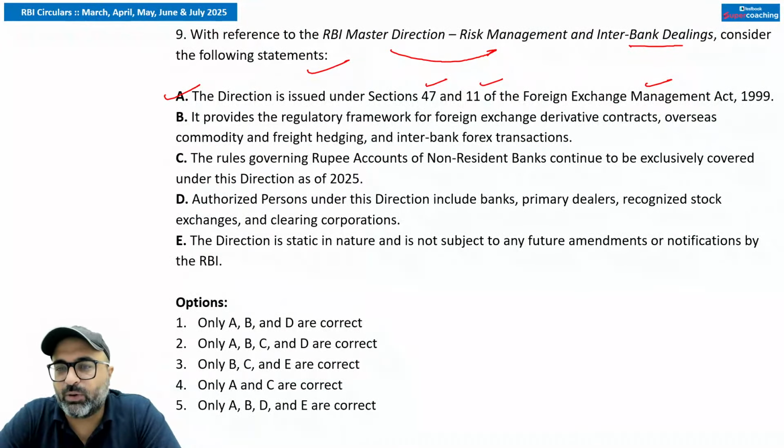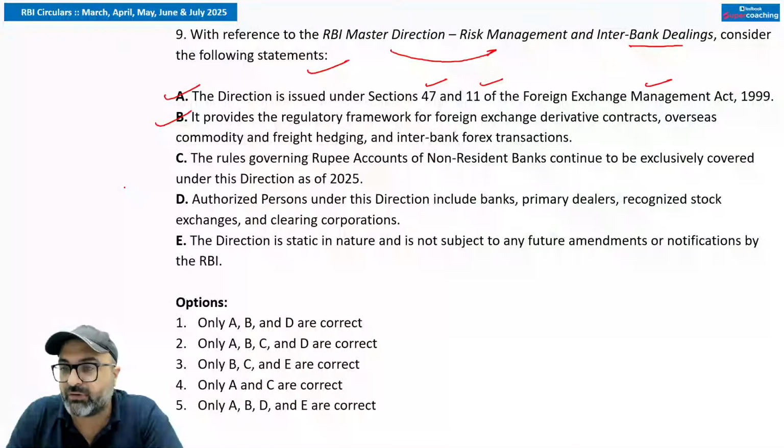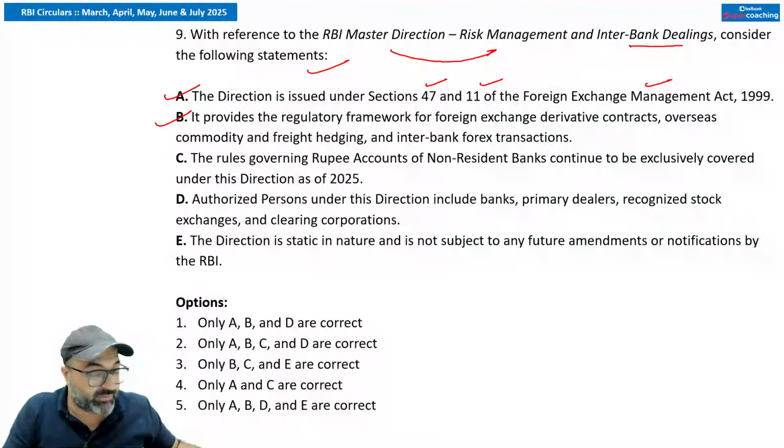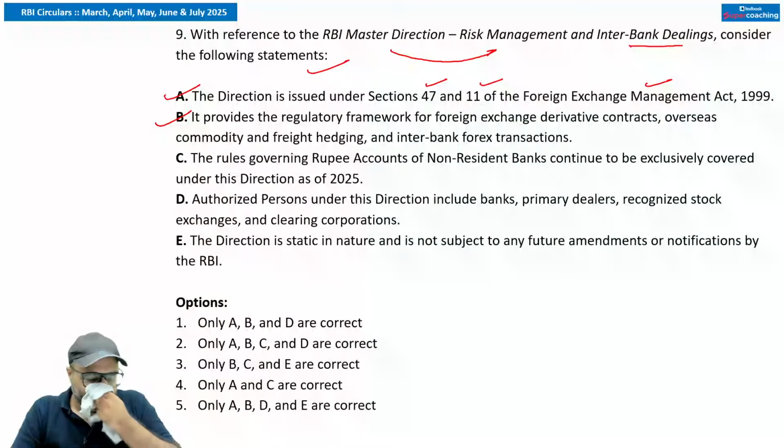Second is it provides the regulatory framework for foreign exchange derivative contracts, overseas commodity and hedging as well as interbank forex transaction. That is true. The rules governing rupee account of non-resident bank continues to be exclusively covered under this direction as of 2025. Is it correct? Just go through with it.